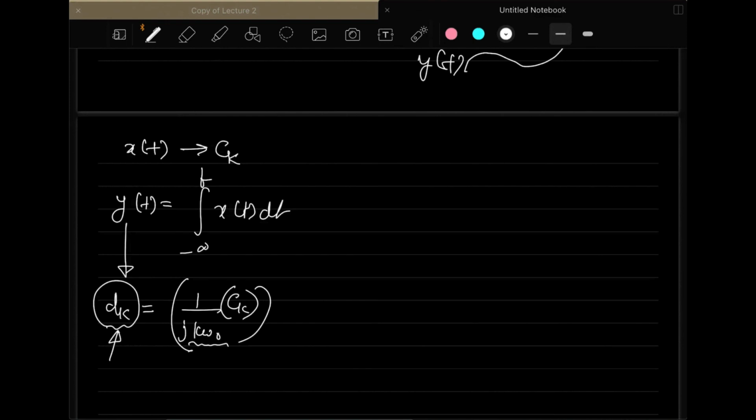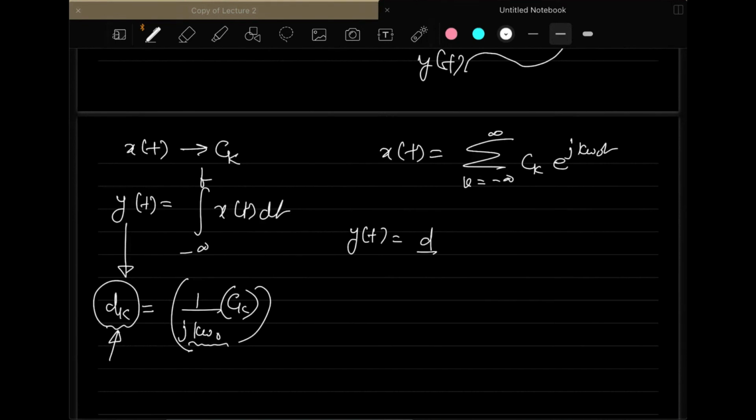Again, you can do it easily. If you have x(t) as the sum for k running from minus infinity to infinity of c_k e^(jk omega naught t), then y(t) is, sorry, it's integration here. So y(t) will be nothing but you are taking an integration and then summing it up.